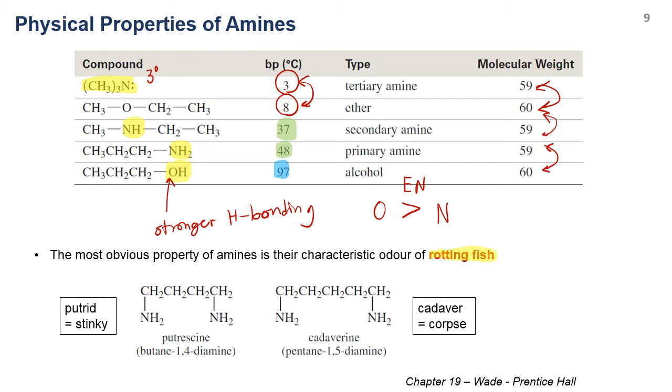But if you have more than one amine, for example butane-1,4-diamine or pentane-1,5-diamine, they have two amine functional groups, and this has an even stinkier smell. So even the names putrescine and cadaverine reflect the smell, like stinky or corpse.